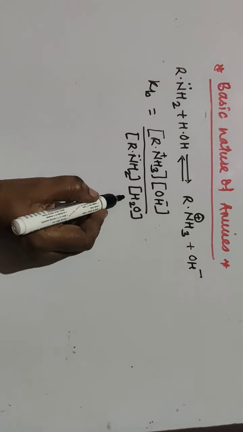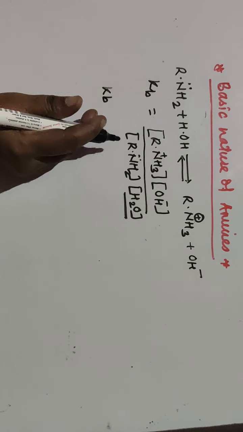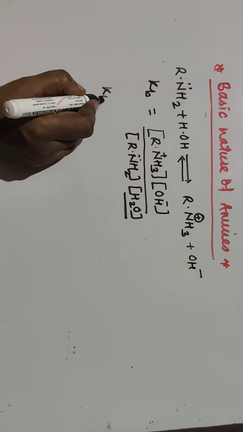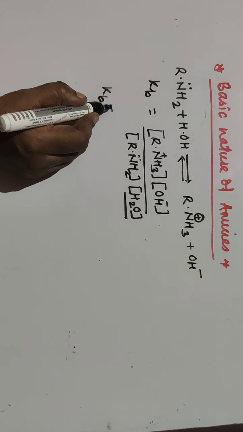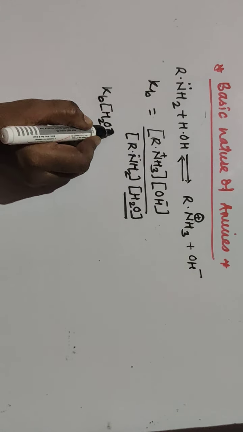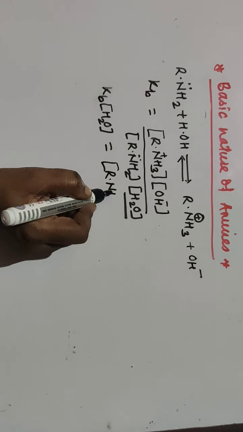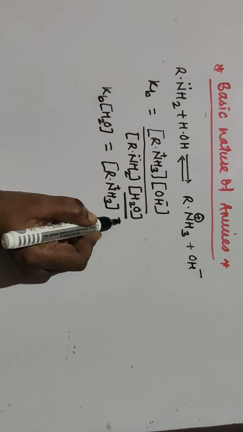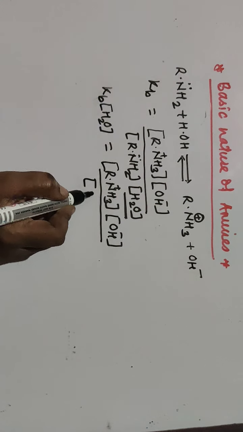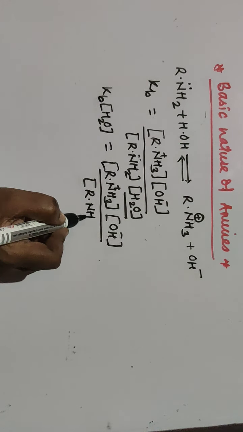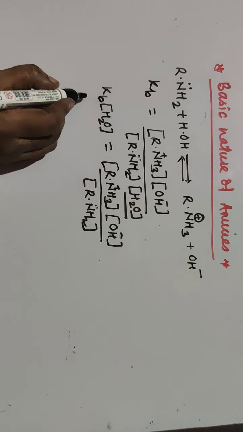But the concentration of H2O is constant, so this H2O concentration comes to the other side: Kb times the concentration of H2O, which is always constant, equals the concentration of RNH3+ times the concentration of OH minus divided by the concentration of the amine RNH2.